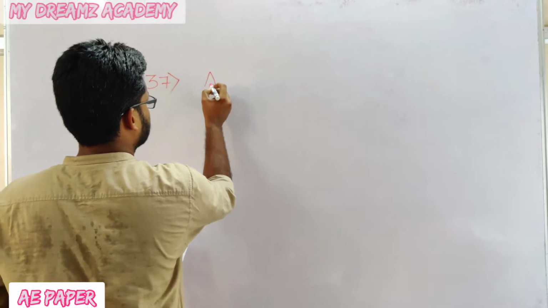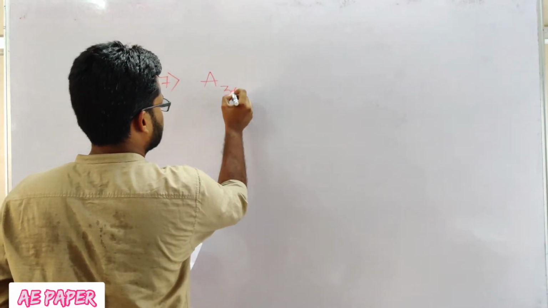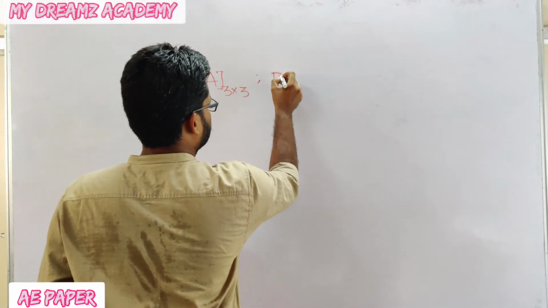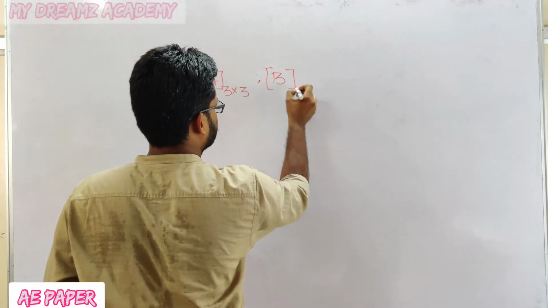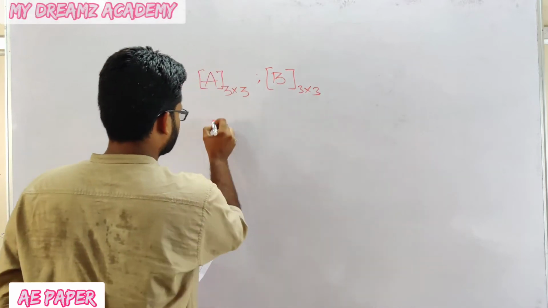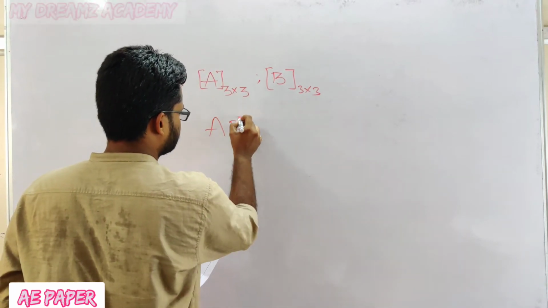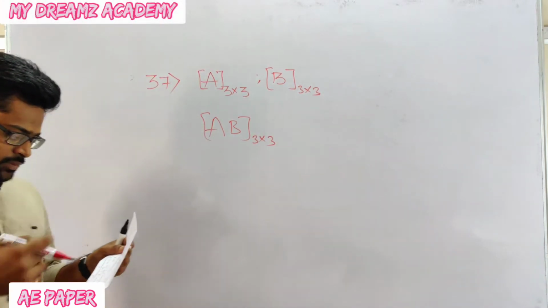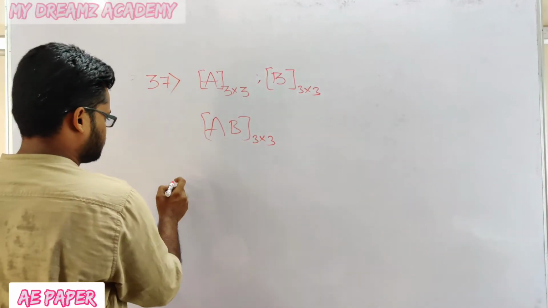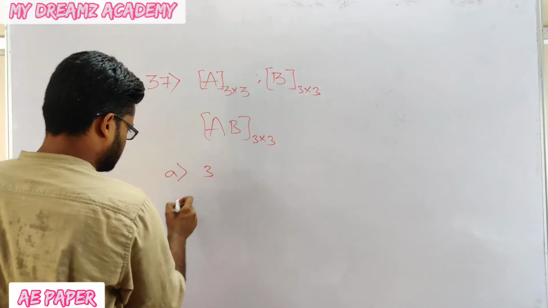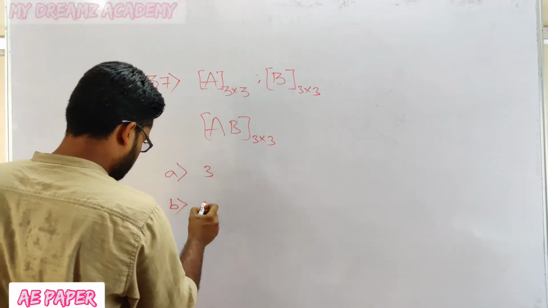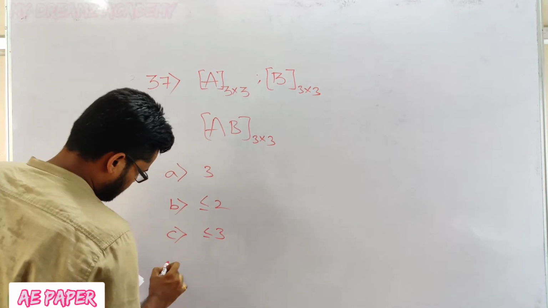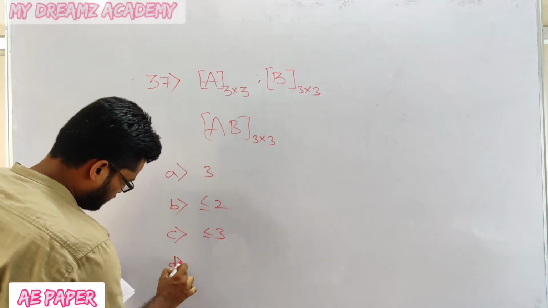Let us consider matrix A of order 3 cross 3 and matrix B of order 3 cross 3. If you multiply these two, it will give a 3 cross 3 matrix only. Now what is the rank of this one? Option A, that is 3. Option B, less than or equal to 2. Option C, less than or equal to 3. Option D, that is 2.